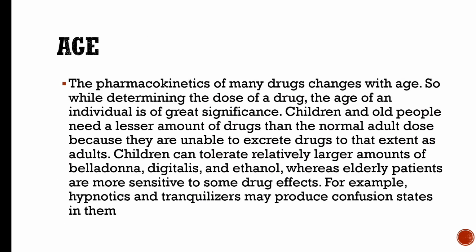First we see age. As we all know, there are 3 stages of age: child, adult and old age. Children and old people need a lesser amount of drug than the normal adult dose because of their metabolism, and they are unable to excrete drugs to the same extent as adults. Children can tolerate relatively larger amounts of belladonna, digitalis and ethanol, whereas elderly patients are more sensitive to some drug effects. For example, hypnotic tranquilizers may produce confusion states in them.